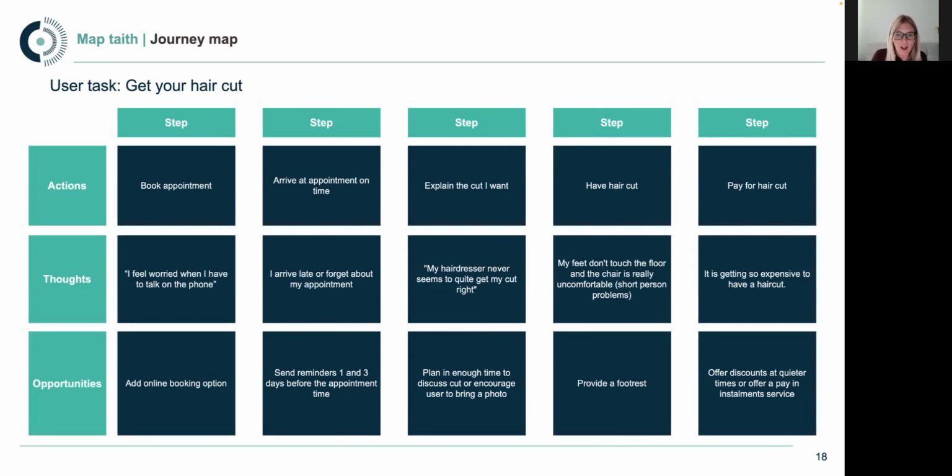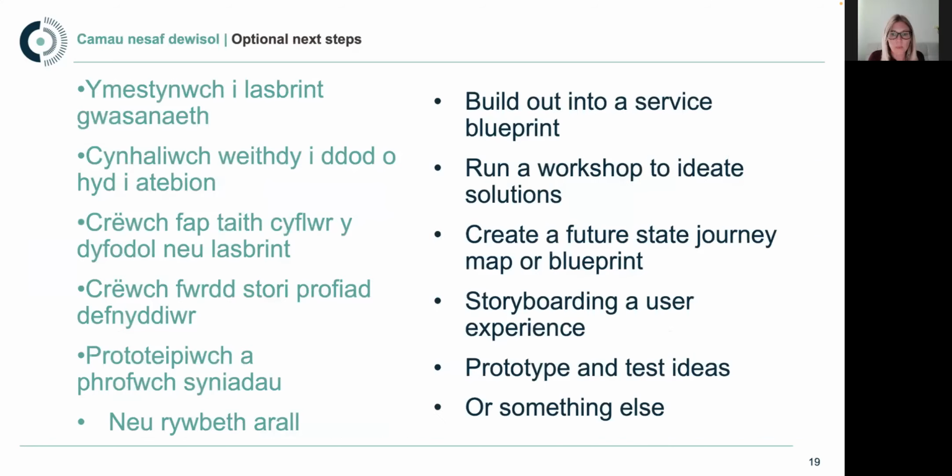And then on this next slide, I'm just going to finish up with some examples of optional next steps that you might want to take after you've mapped your customer journey. So we talked about earlier, we showed an example of a service blueprint. So you could start adding in what's happening within the organization: the interactions from their perspective with the customer or the service user, but also what's going on behind the scenes, looking at the backstage of that service and the internal workings within the organization that support that service.